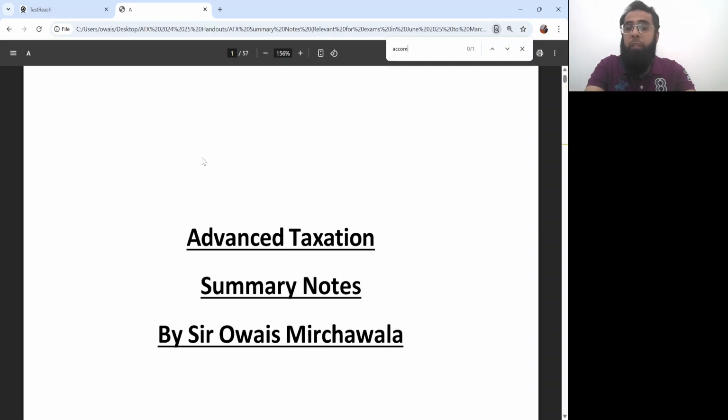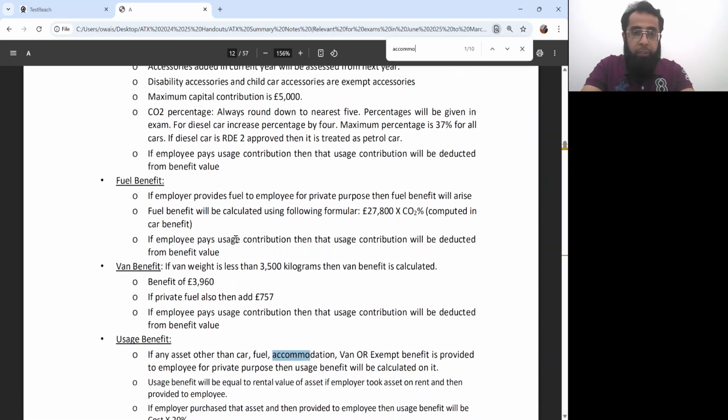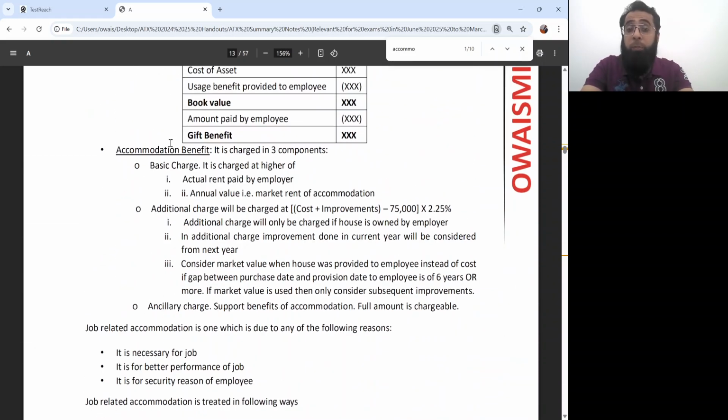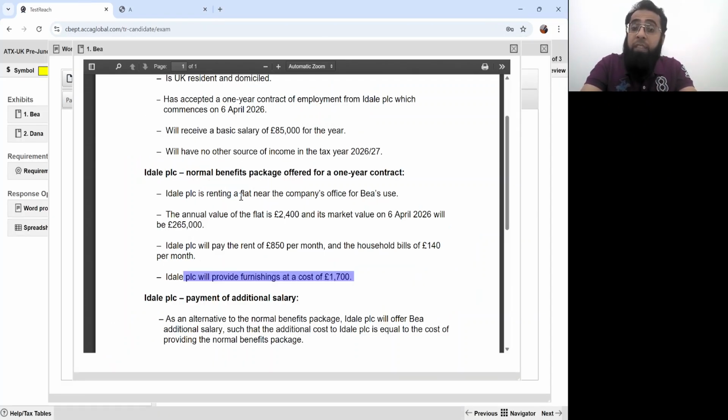You just go to summary notes, you write accommodation benefit. As you write the accommodation benefit, here you go, car, fuel, van usage, and here it's your accommodation benefit. Basic charge is higher of actual rent paid by the employer and the annual value. Additional charge will not apply because the house was not owned by the employer. The employer itself is taking the flat on rent. So there is no additional charge. Ancillary charge will be applying. That's £140 per month, equal to the household bills he is paying.